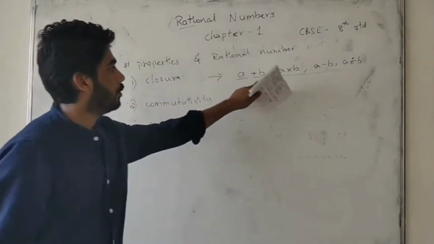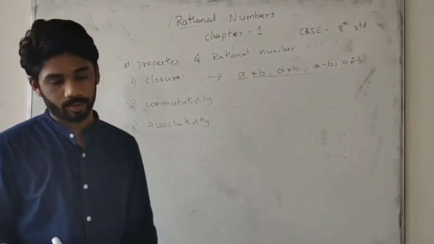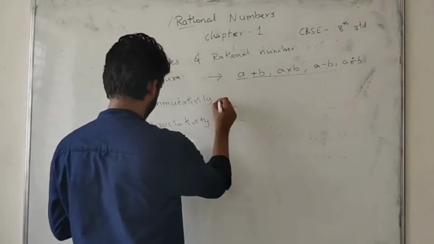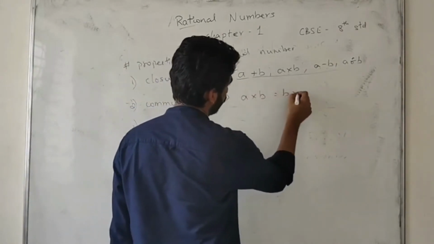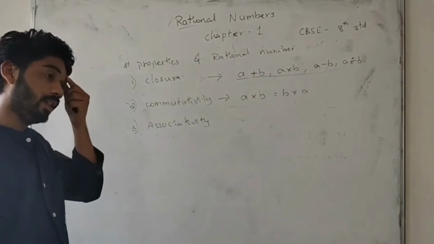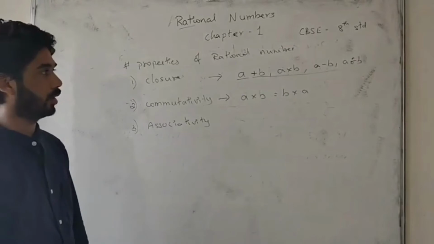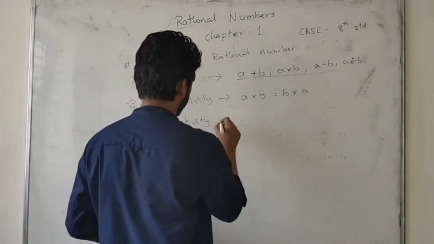Closure property: we must write it as a into b. They will be giving two numbers, so we have to solve in this way. Okay. Second one, commutative property. Commutative property means a into b is equal to b into a. All these problems will be solved in whole numbers, rational numbers, irrational numbers. Okay. Commutative property. Third one, associative property.